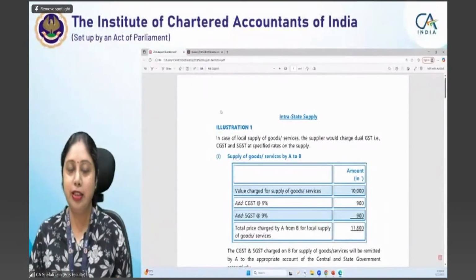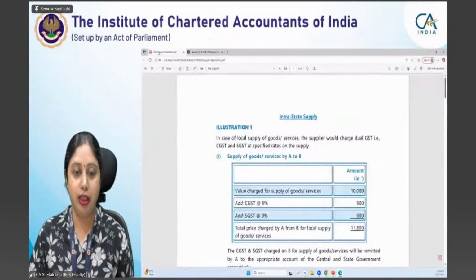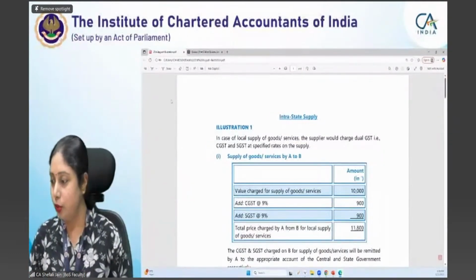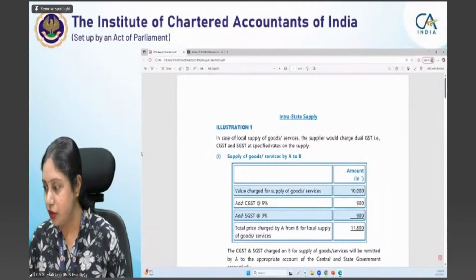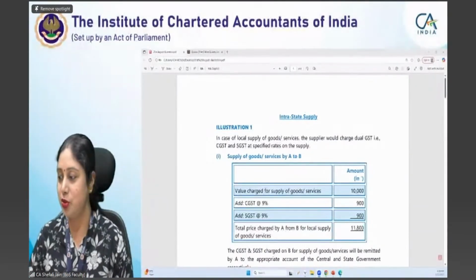We'll start the illustration, or should I go for that quiz? Again, I have to log in. So you have to give me 10 to 15 minutes. I will share the code also. This code, which we had just shared, is not applicable. All of you who had joined the quiz will again have to join.